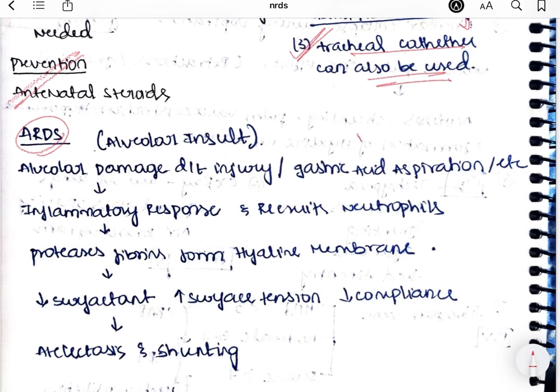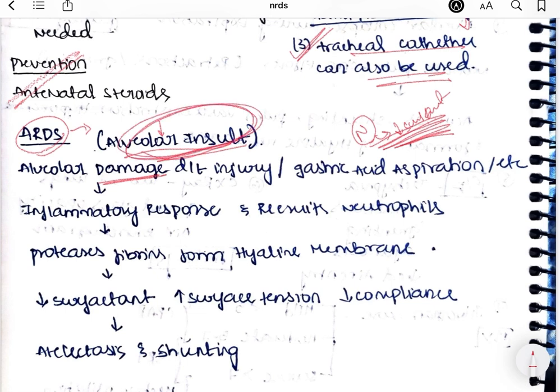So what is happening in the neonatal respiratory distress syndrome? There will be decreased production of surfactant, right? In case of acute respiratory distress syndrome, there will be alveolar insult. So there will be some injury to the alveolus, which will lead to the damage of the alveolar wall, which will lead to the collapse of the alveoli. Not because of the decreased production of surfactant. Here in NRDS it is because of the decreased production of surfactant, but here it is because of this alveolar insult. I just want you to know the difference between acute respiratory distress syndrome and the neonatal respiratory distress syndrome.